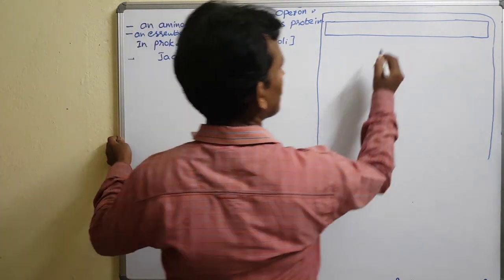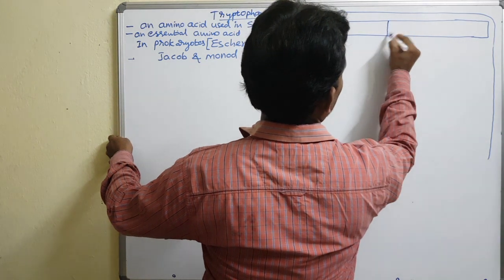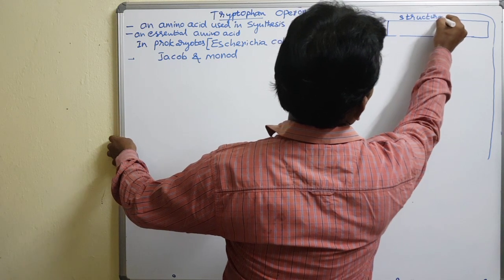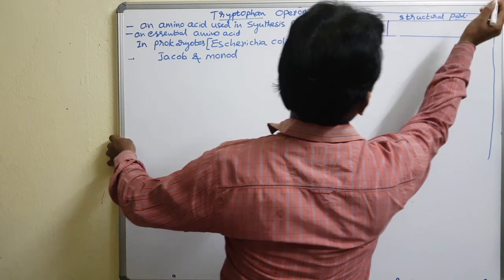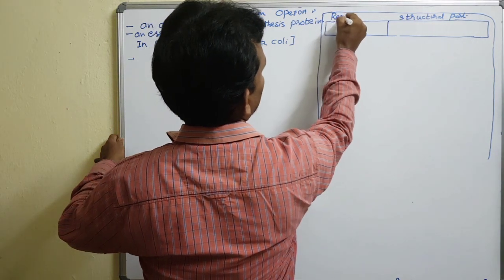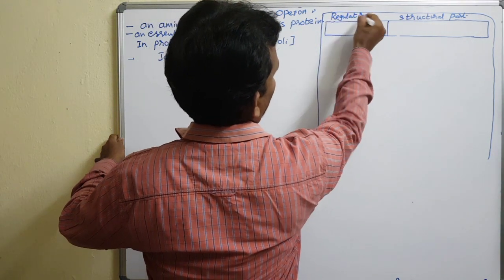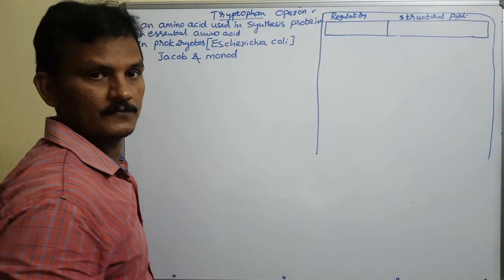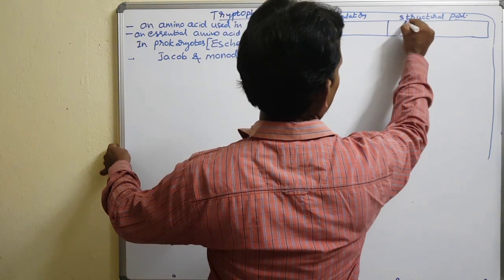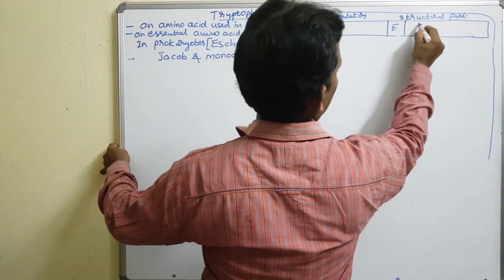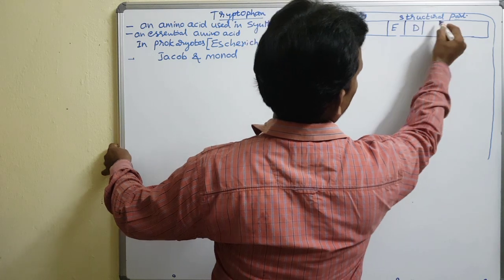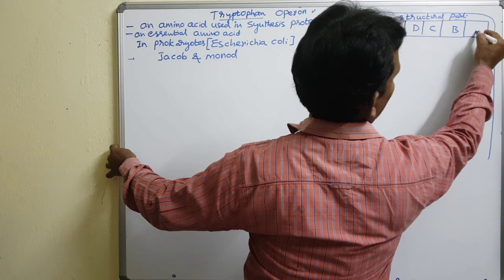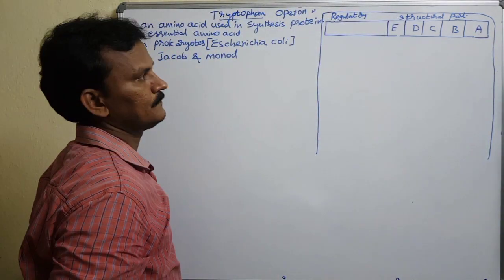This is the structural part, and this is the regulatory part. The structural part has 5 genes for tryptophan synthesis: trp E, trp D, trp C, trp B and trp A genes.